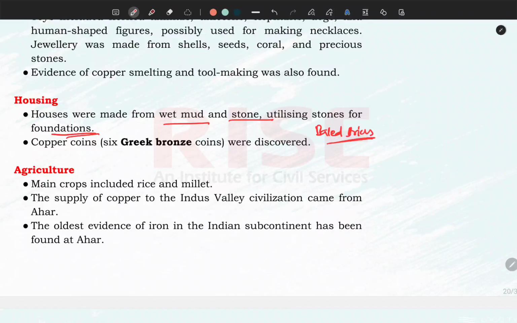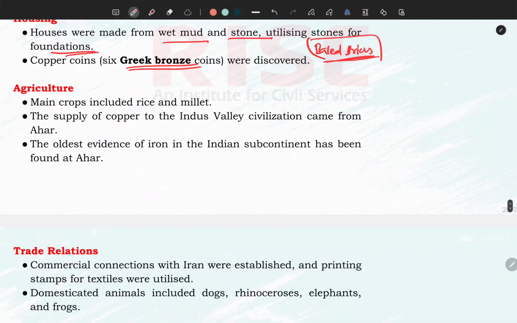Baked bricks, meaning pakka bricks, were not there, unlike in the Harappan civilization. Greek bronze coins we have discussed also. In agriculture, the people used to cultivate rice and millets. The supply of copper to the Indus Valley civilization came from Ahar. It is established that this copper age civilization, especially Ganeshwar and Ahar, used to supply copper to the Indus Valley civilization so that they could do international trade with other trade partners.